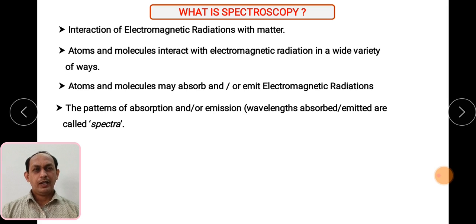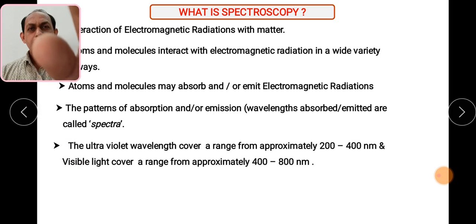So whenever electromagnetic radiation is bombarded on the molecule, it gives various different responses in various ways, and based upon that the molecules may absorb energy or may emit energy, and whatever the absorption or emission wavelengths are, they are recorded in the form of spectra. So based upon that we come to know the structural analysis of the molecule.